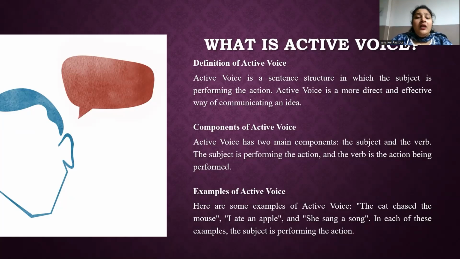For example, see, the dog, which is the subject or agent, bites, which is the verb, the man is the object. So here, the dog is the subject and agent, bite is the verb, and the man is the object. These components work together to create a clear and direct sentence in active voice, where the focus is on the doer of the action, which is the subject. So here are some different examples of active voice.